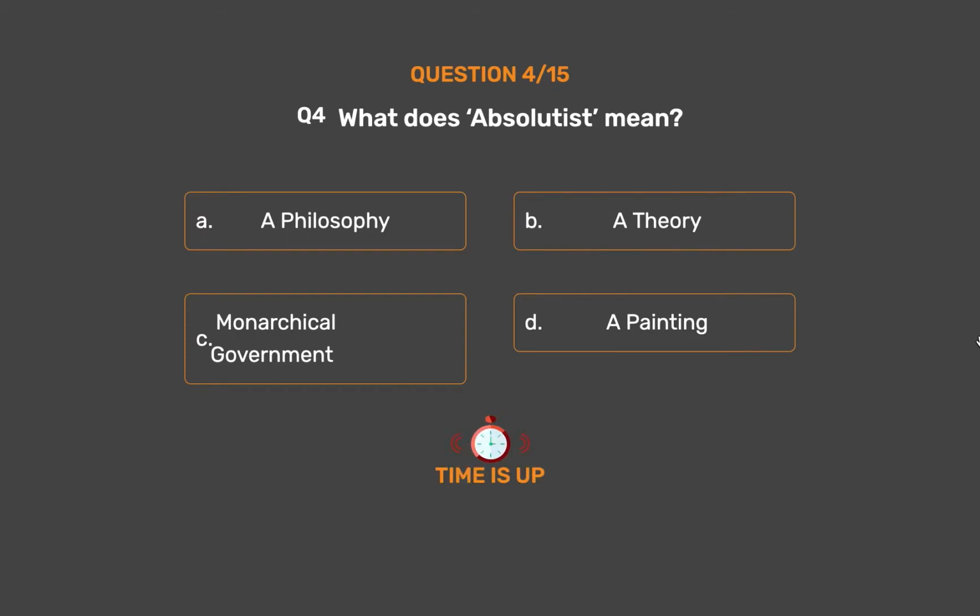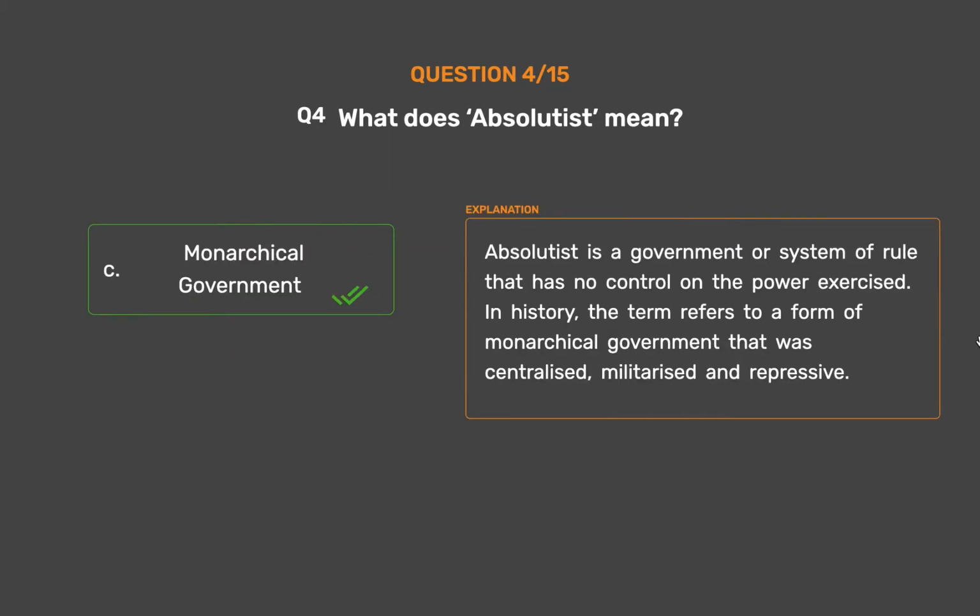The correct answer is option C. Monarchical government. Absolutist is a government or system of rule that has no control on the power exercised. In history, the term refers to a form of monarchical government that was centralized, militarized and repressive.